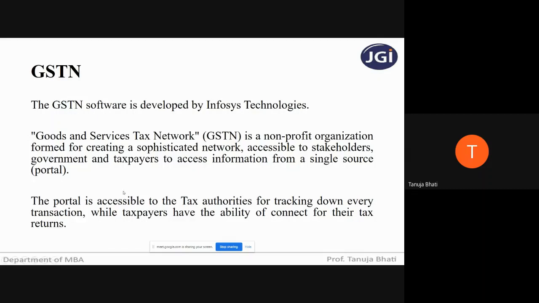The portal is accessible to the tax authorities for tracking every transaction, while taxpayers have the ability to connect for their tax returns. So as I told you, it is a single network, not only for the taxpayers but also for the tax authorities. Whether a particular taxpayer has made the payment of GST in time or not, he has to go to the same portal to check. So the government has created only one network for the entire GST activities.